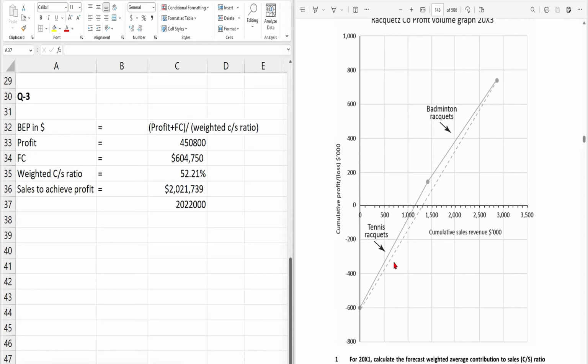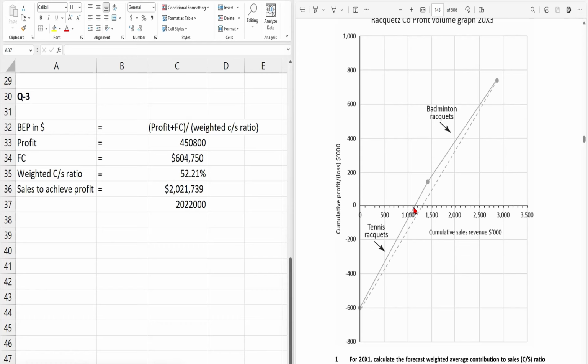So the dotted line, which cuts off the x-axis, represents the sales revenue. So if the products are sold in the budgeted sales mix, that means the standard mix, this will be the BEP. But the straight line that cuts off the x-axis will be the BEP if the company sold its products in order of their CS ratio.